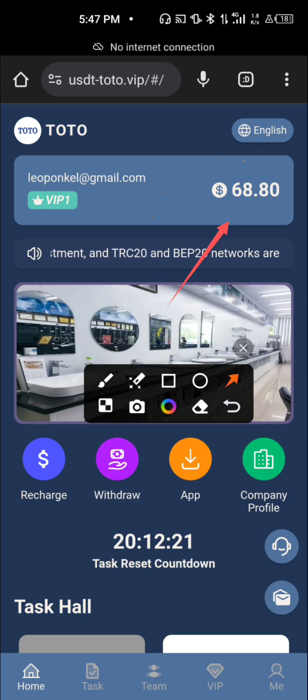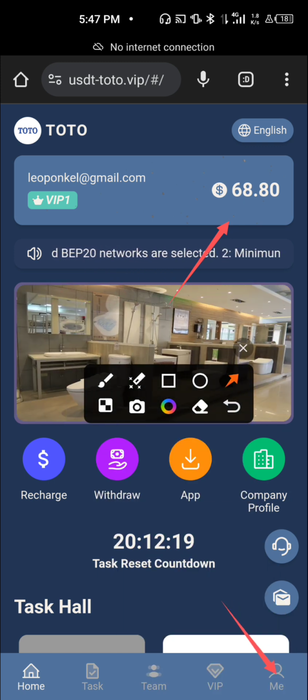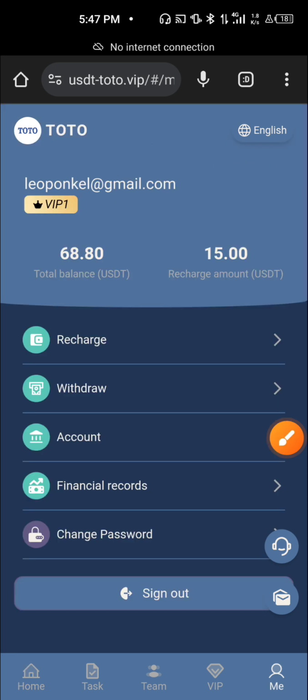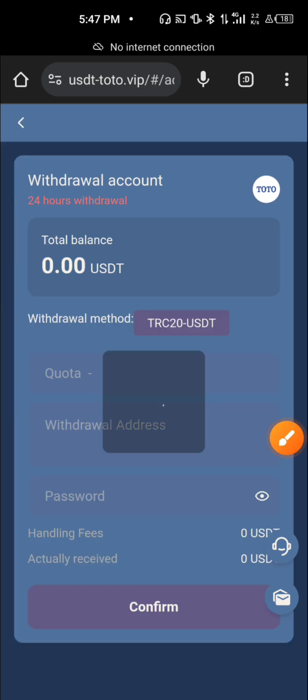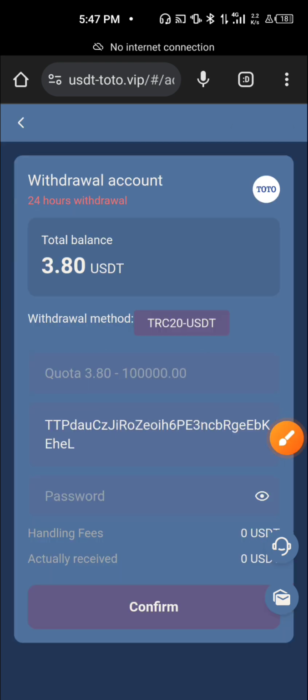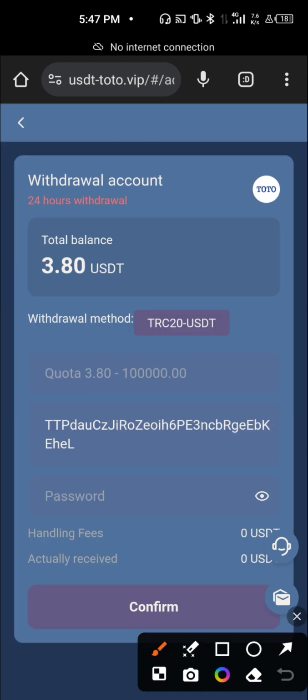I'm going to click over here that says Me. Once I click on Me, it will bring me to this interface. I will click on withdrawal. Once I click on withdrawal, I am going to see my withdrawable balance, which is over here, 3.8 USDT. Inside this box I type in how many USDT I will be withdrawing.